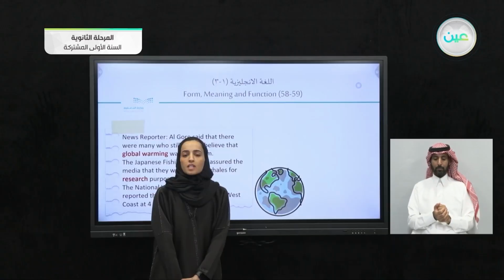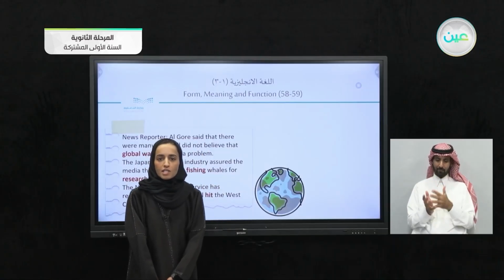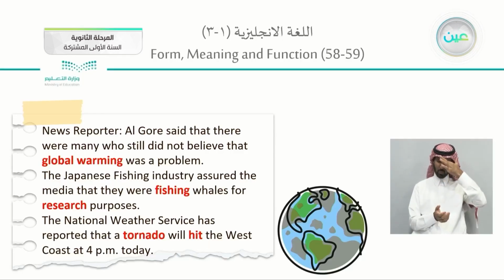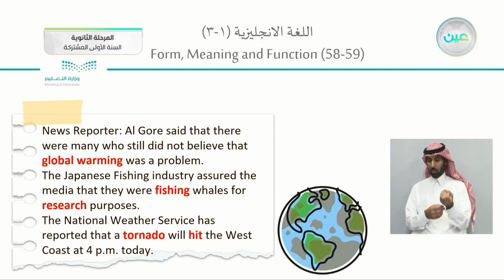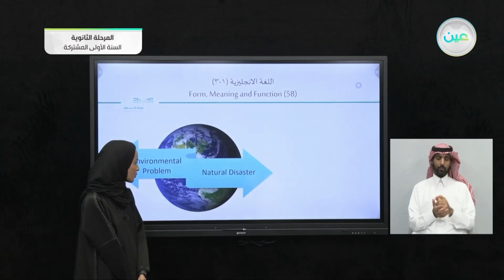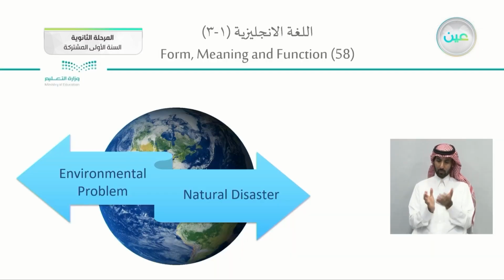You noticed in here, some of these are natural disasters or environmental problems. Global warming is an environmental problem. Fishing or overfishing, this is an environmental problem. Tornado, we don't do tornadoes, they come, so they are natural disasters. So we can protect planet Earth from two: environmental problems, things that we have a relation to, or natural disasters that we have nothing to do with.